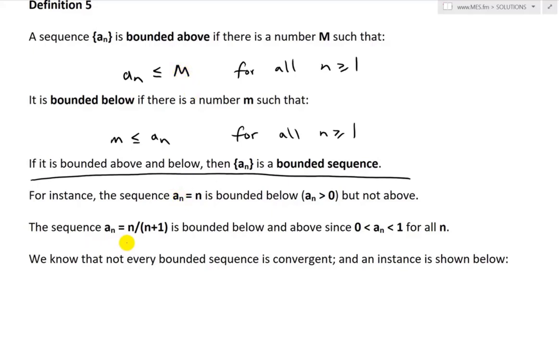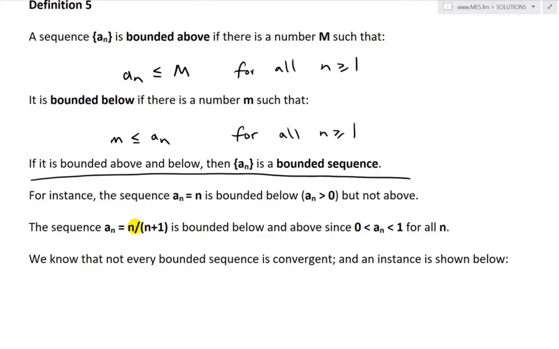And the sequence a_n equals n divided by n plus 1 is bounded below and above, so it's a bounded sequence, since a_n is greater than 0 and less than 1. If you recall, I covered this particular sequence several times earlier.